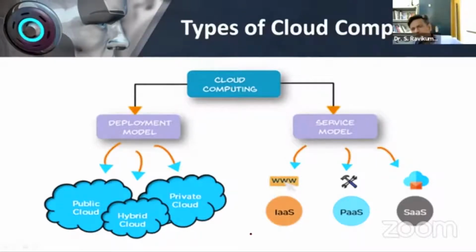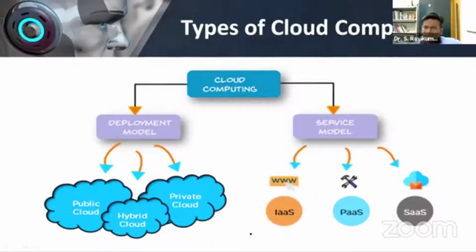The combination of public and private cloud is called hybrid cloud. It gives the advantage of both the technologies available in the public cloud and the private cloud. So that kind of technology is called hybrid cloud. So cloud computing is broadly classified under 3 categories when you talk of the deployment model: public cloud, hybrid cloud, and private cloud. So this is the deployment model. The next one is the service model, how the cloud providers give the service to the user.